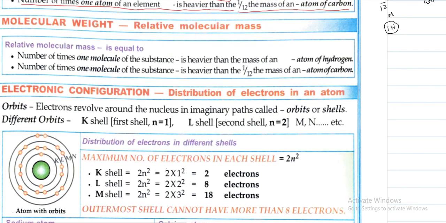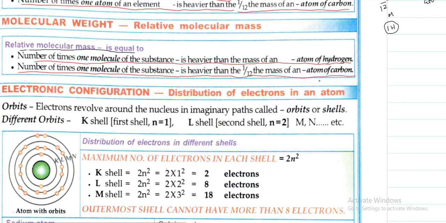So let us see what is molecular weight, relative molecular mass. The relative molecular mass is equal to the number of times one molecule of the substance is heavier than the mass of an atom of hydrogen, or number of times one molecule of substance is heavier than 1/12 the mass of an atom of carbon.